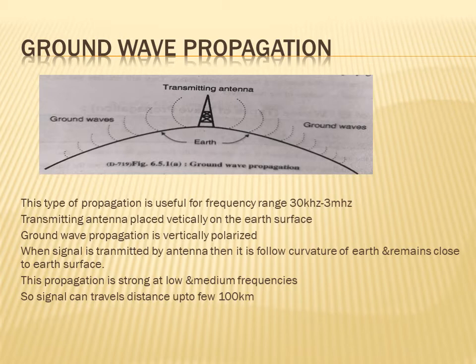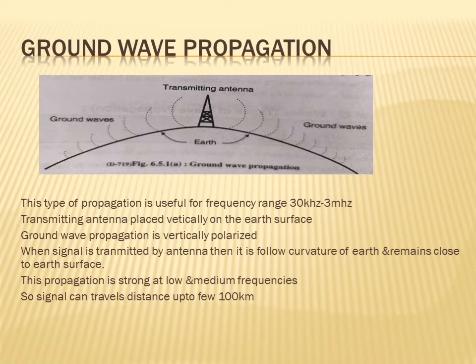So ground wave propagation is vertically polarized. So what is the polarization? The direction of electric field in the electromagnetic wave is called polarization.